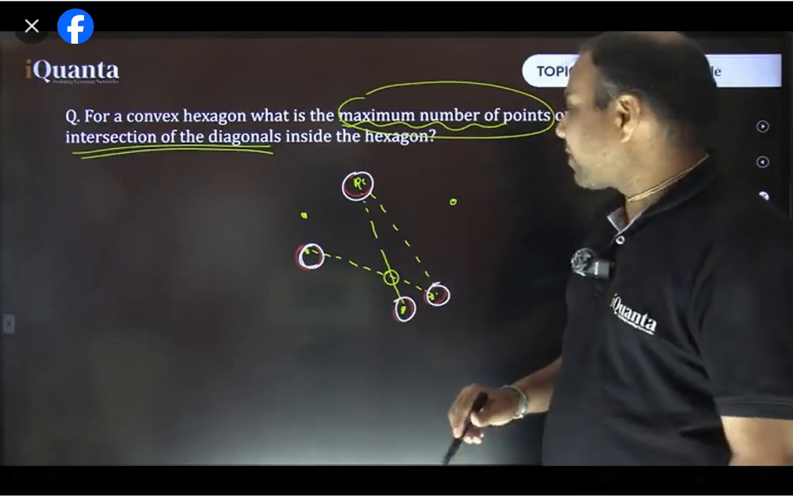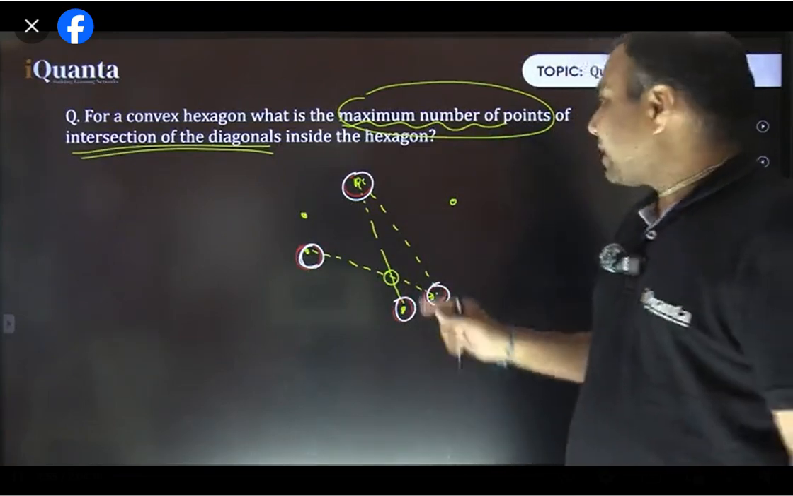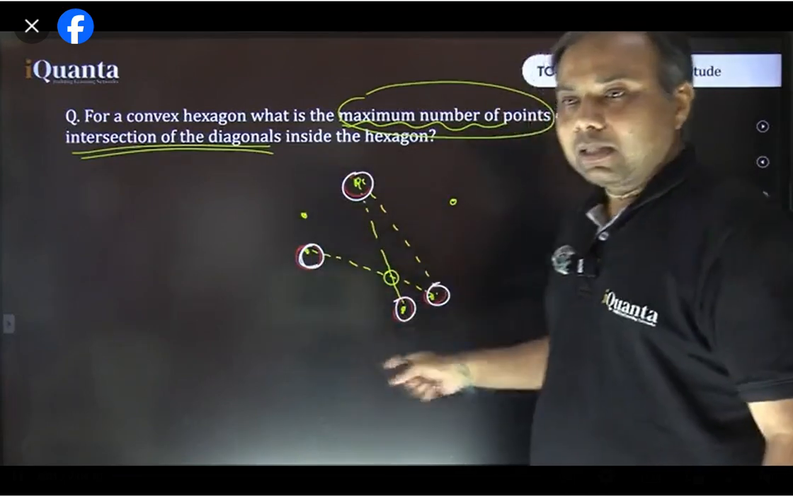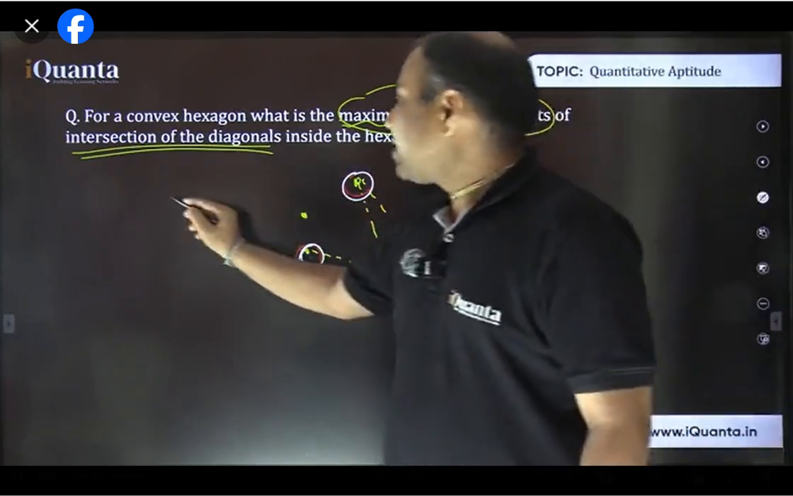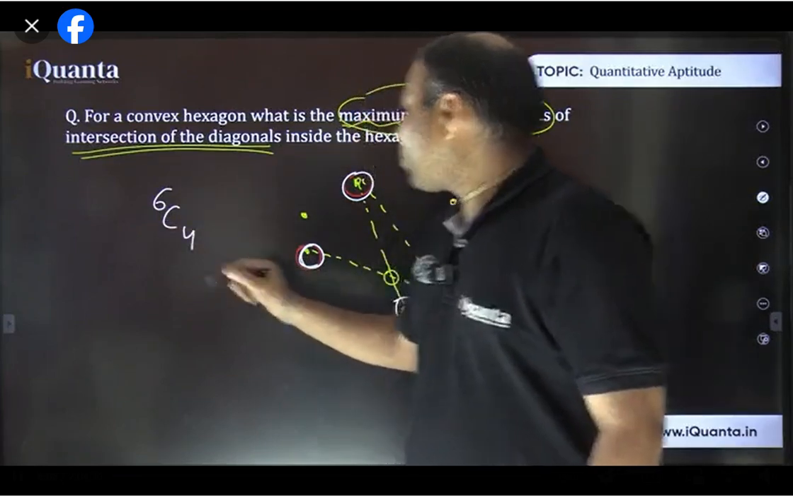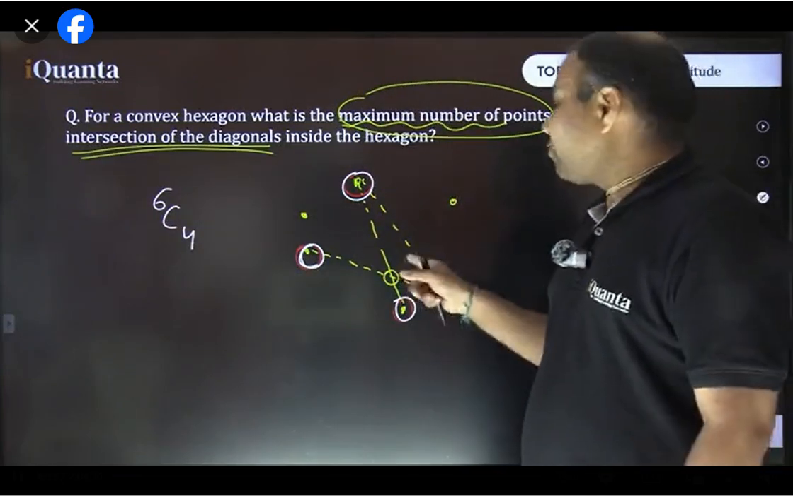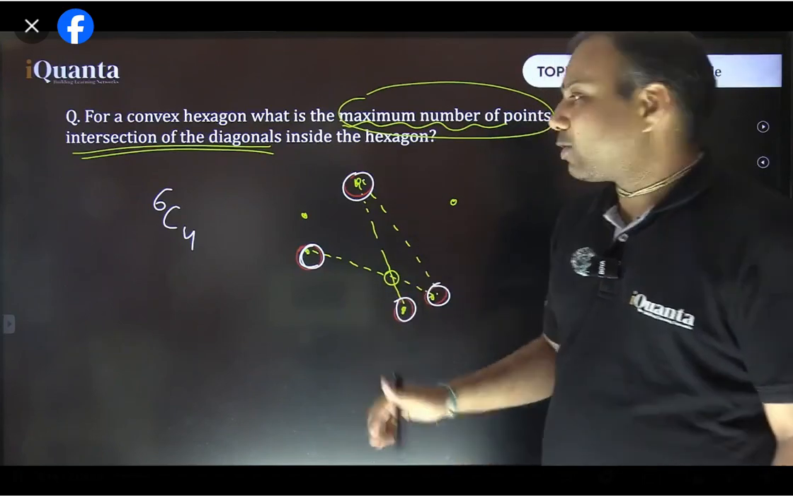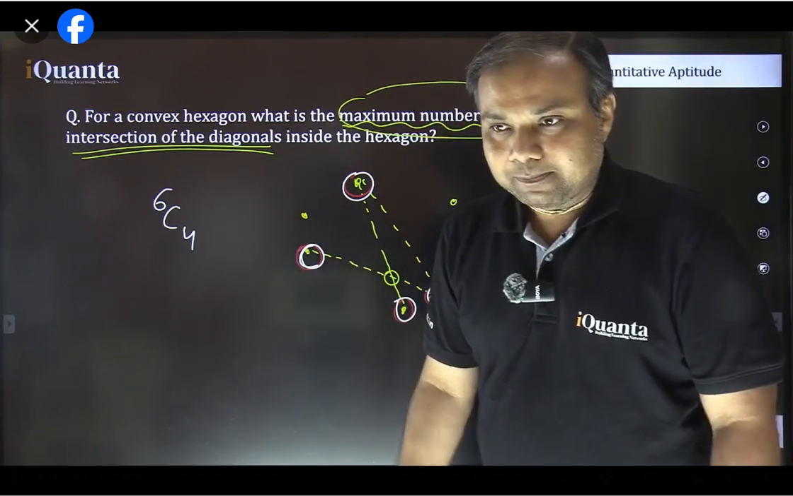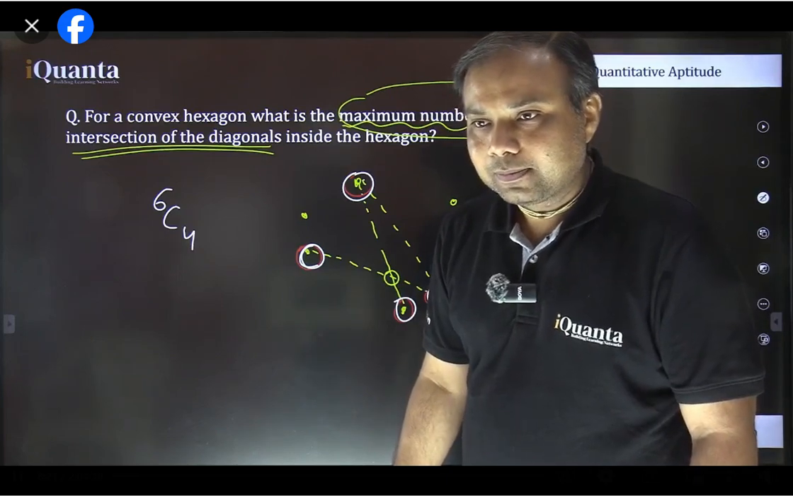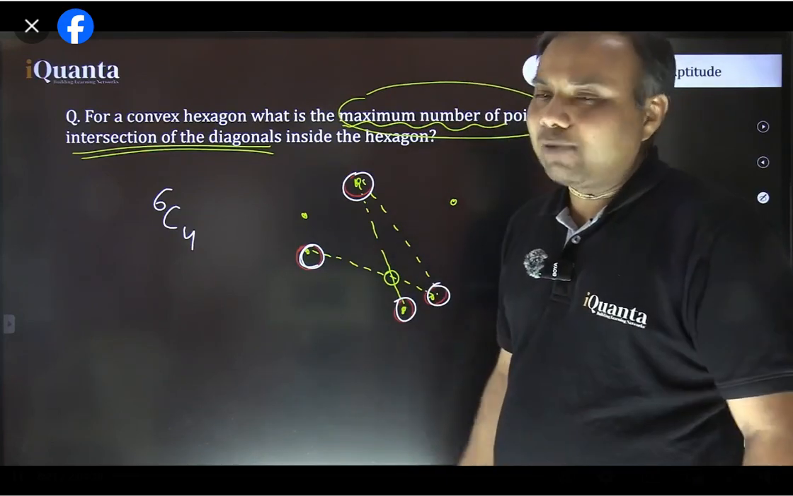So as Nishtha has mentioned, that is perfectly fine. So we just need to calculate in how many ways, out of the 6 points as the vertices of this hexagon, we can select any 4 out of them, because every selection of 4 such points will give you one intersection point inside the hexagon. So 6C4 is the right answer. And manually also by drawing you can identify, but it will take a long time.